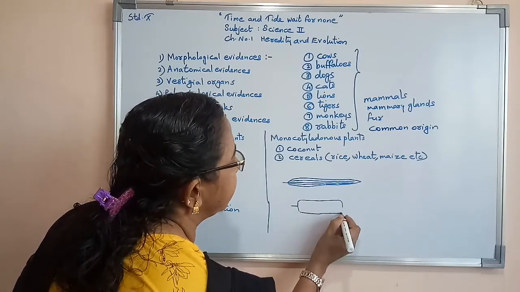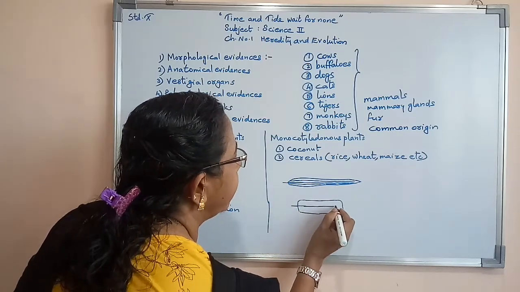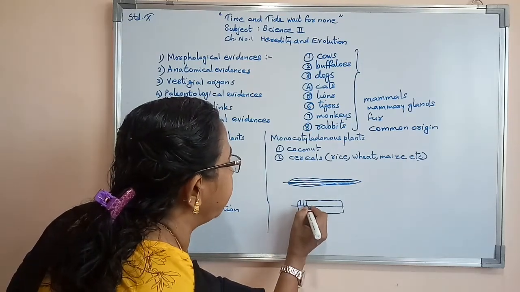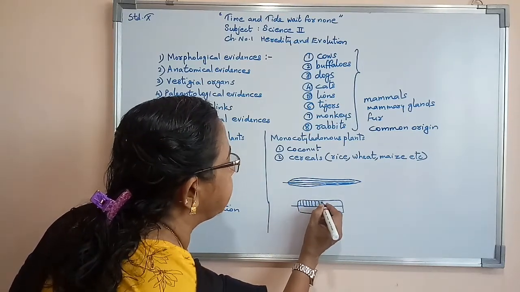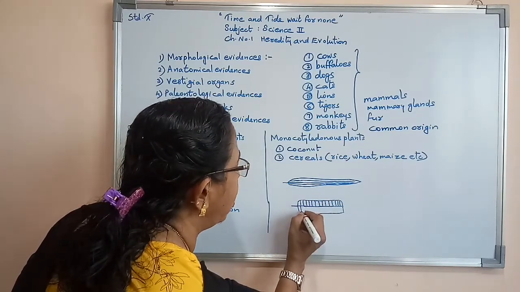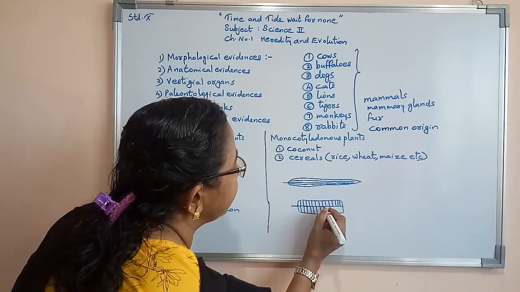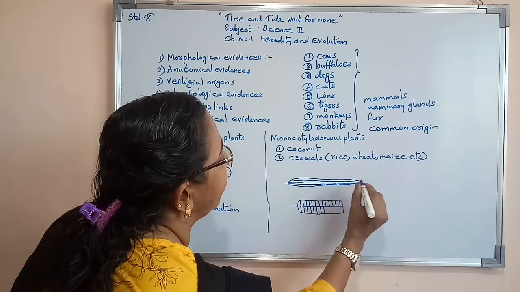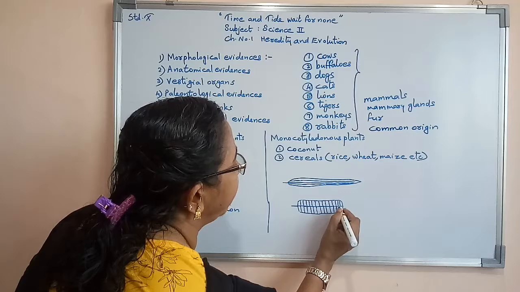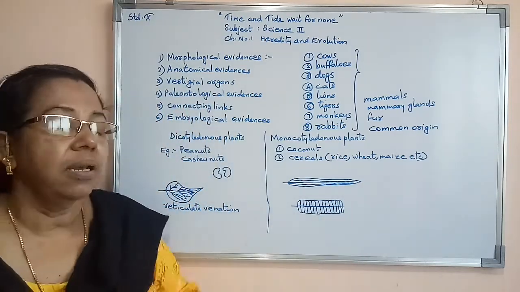We are studying about the banana plant. It will have one midrib, one main rib, and after that you can see parallel venation. In monocotyledonous plants, all types, like rice plant, wheat plant, even bamboo plant, all these plants have such a type of parallel venation. When we study a banana plant, you will find the same type of venation, also known as parallel venation.